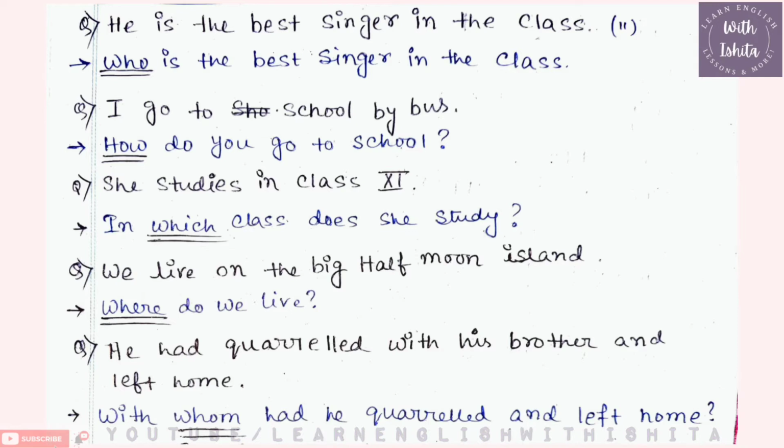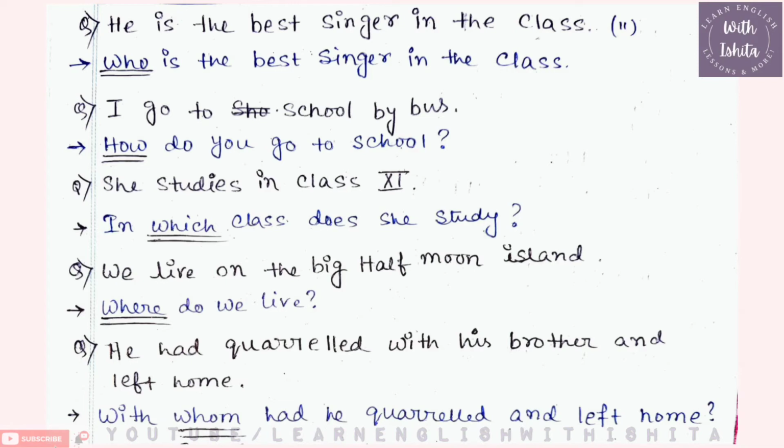Now you can ask me why we use who in this sentence. We used who here because we learned that who is used to ask what or which person or people. So in the sentence, he is the best singer in the class, for this question we want to know who is the best singer. We will ask about the person. For this, we use who here. Who is the best singer in the class?